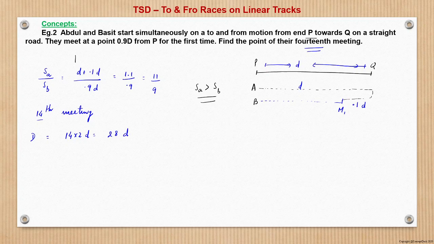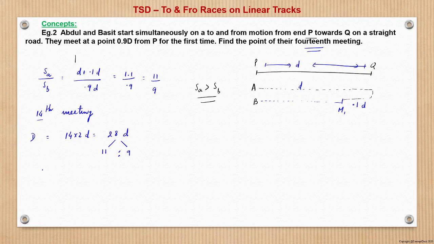So let us see how much they have covered individually. That will be in the ratio 11 is to 9, because Abdul and Basit started together and met for the 14th time also together. So in the same time, the total distance is divided in the ratio of their speeds.